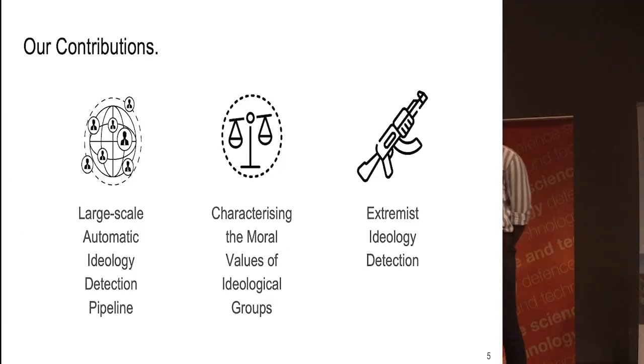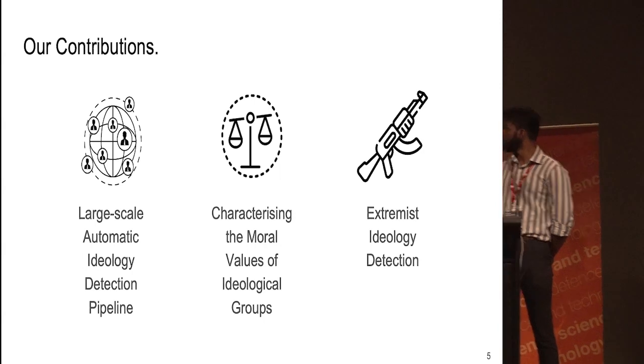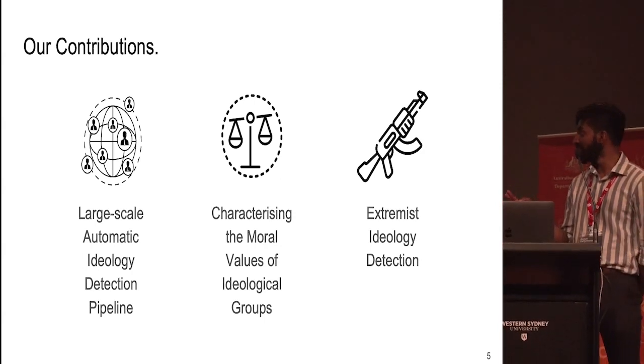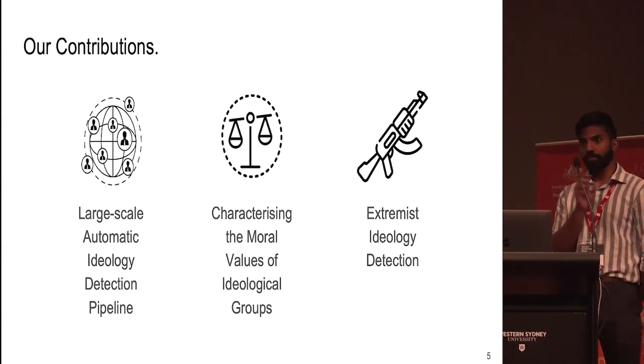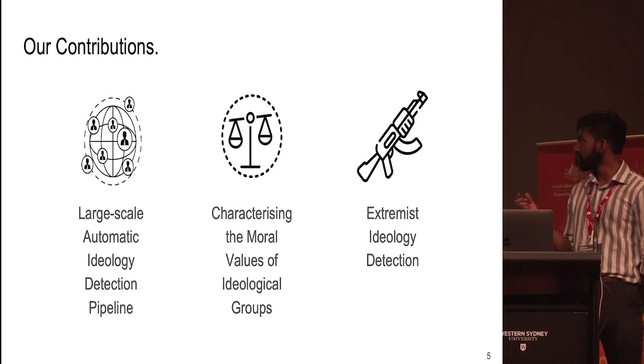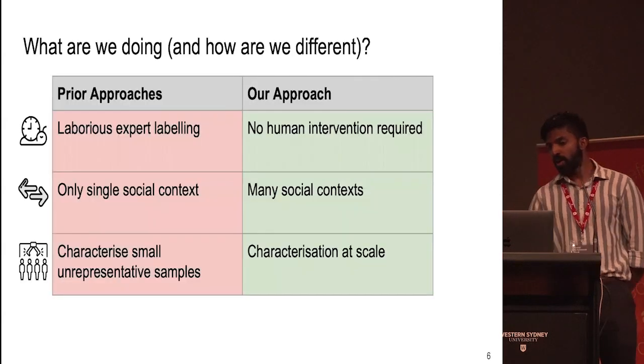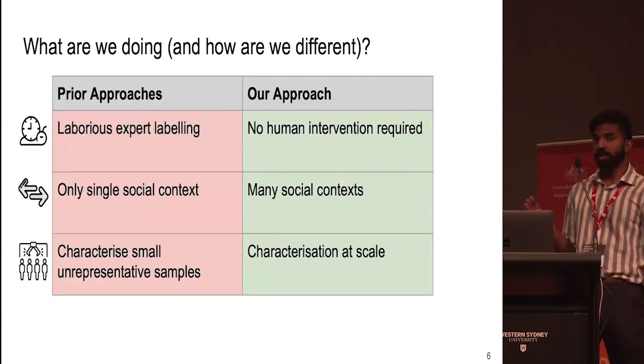Thanks, Andre. So our work has three main contributions. One, we have a large-scale automatic ideology detection pipeline. Two, we have a characterization of the moral values of these ideological groups that we generate. And finally, we not only do left-right classification, we also detect the far right with the hopes of stemming violent radicalization. Our work differs from prior works in three main ways.